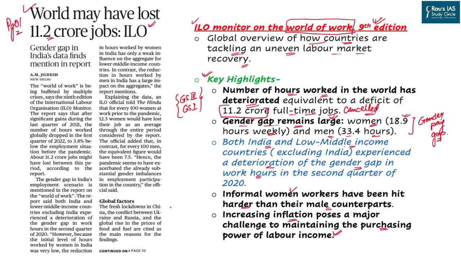It simply means that let's say a person was earning 1000 rupee a day previously, and in this 1000 rupee he or she can buy 10 kg of food. Now the inflation has increased. Now what will happen in the present case? A person will be able to buy only 8 kg of food from that 1000 rupee. So purchasing power parity has reduced, and this is the case because of the high inflation across the world. So the poor have been hit a lot.